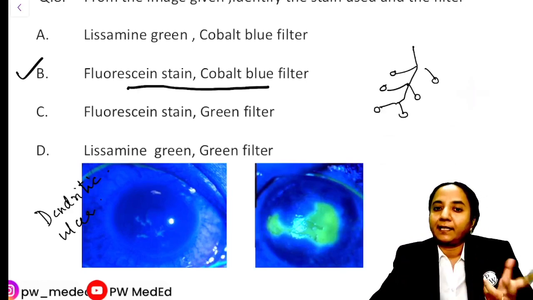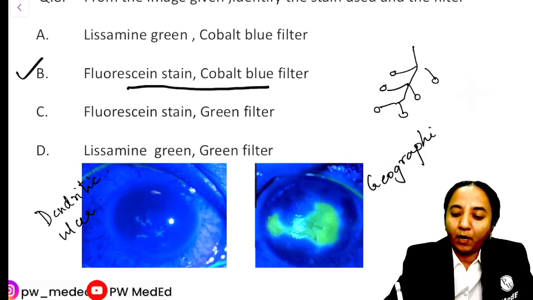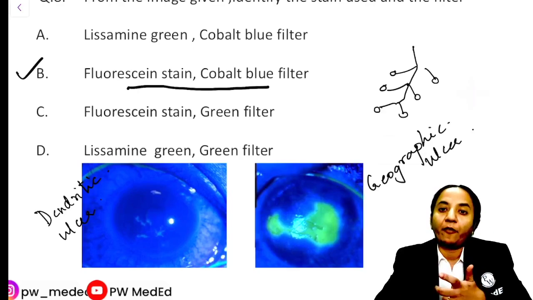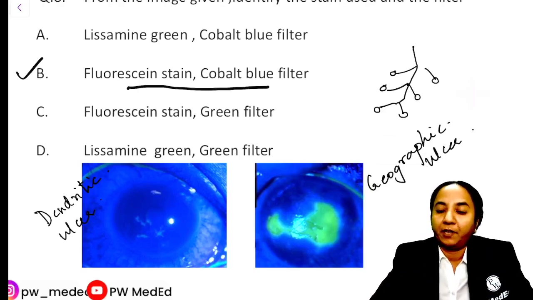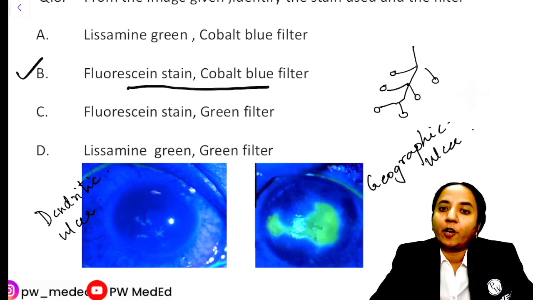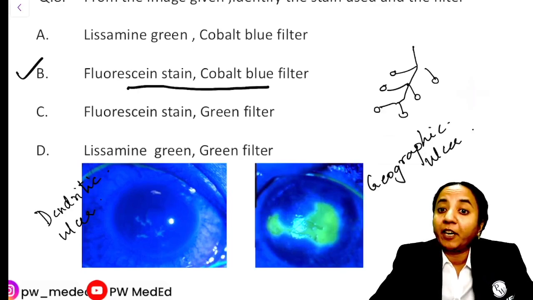And in the later stages, if it is not treated, then it is going to become like this, a kind of shapeless ulcer, which we call a geographic ulcer. So this is the fluorescein dye. You would have seen that we use fluorescein not only for this; as I said, you can use it for staining any kind of epithelial erosion, which can be a punctate keratitis, a dendritic ulcer, a geographic ulcer, or an epithelial defect post-trauma.